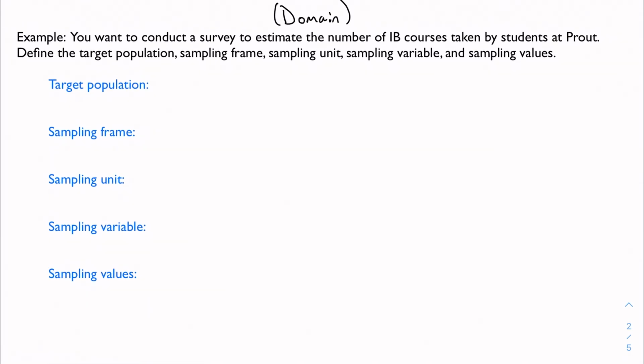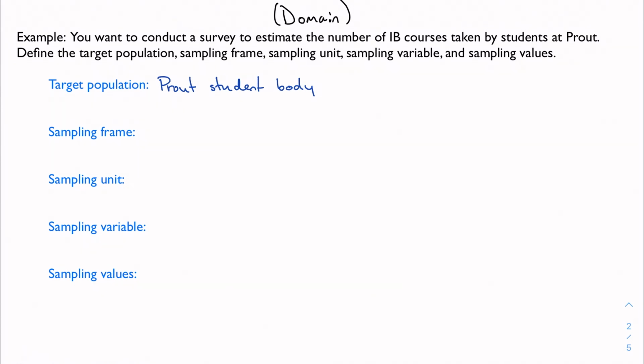So the example here: you want to conduct a survey to estimate the number of IB courses taken by students at Prout. I want to define the target population, sampling frame, unit, variable, and values. So my target population is just going to be the Prout student body. I want to look at all of the students at Prout. Maybe if I wanted to be more specific, I could look at just IB students at Prout.